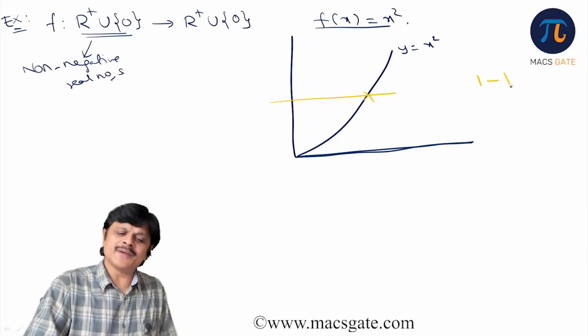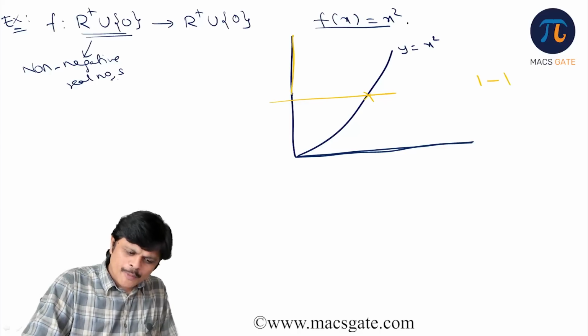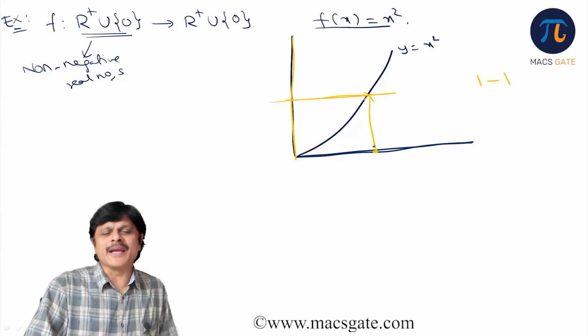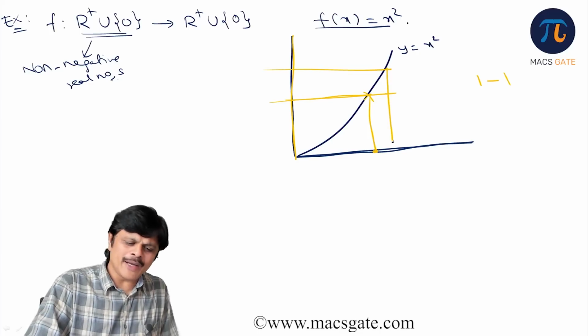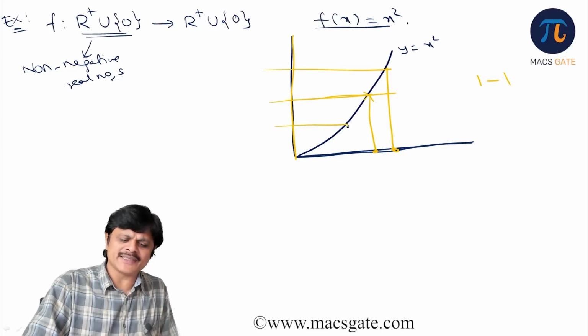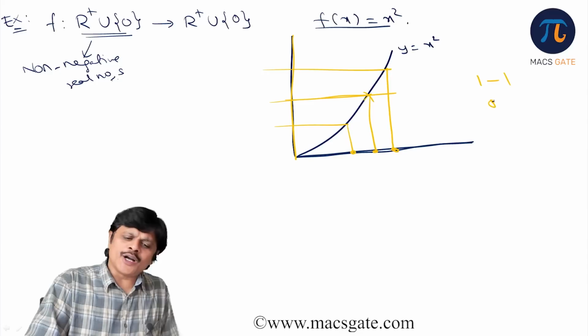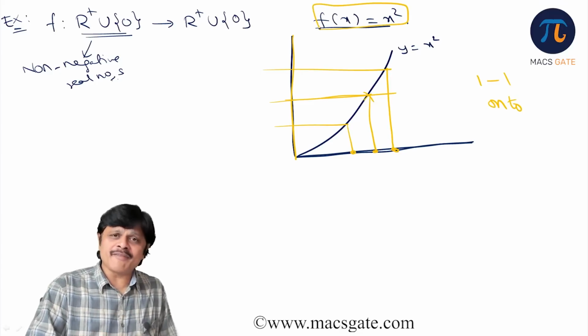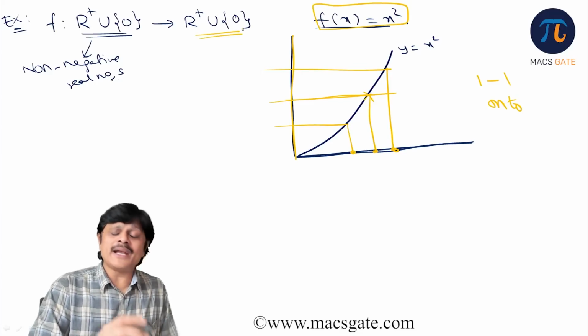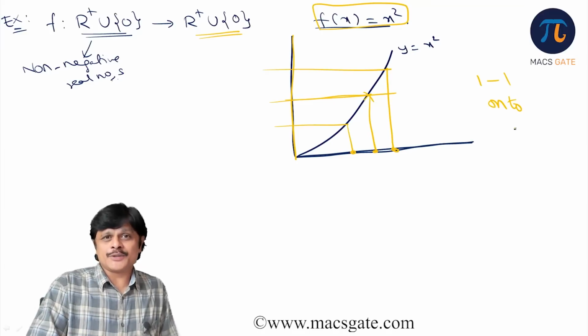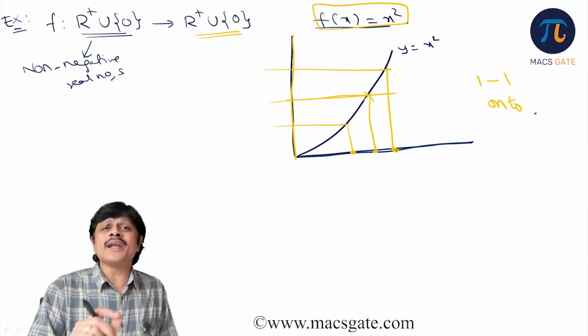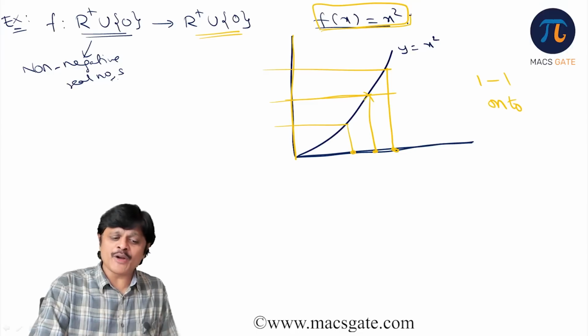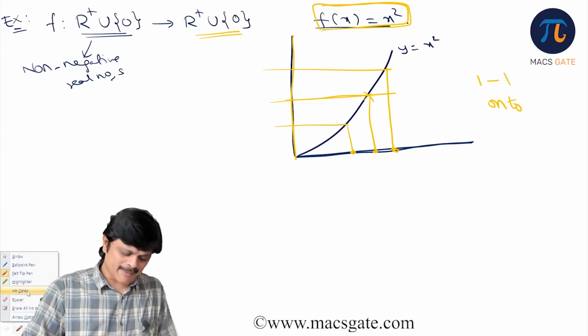Now it becomes 1-1 and also onto, because if this is your codomain, for every codomain value I am able to find a corresponding pre-image, like this. So it is onto also. See, it is the same f(x) = x square, I did not change the function, only the domain and codomain made it 1-1 and onto. It depends on domain and codomain, my dear friend. It does not depend only on y equal to x square, please remember.